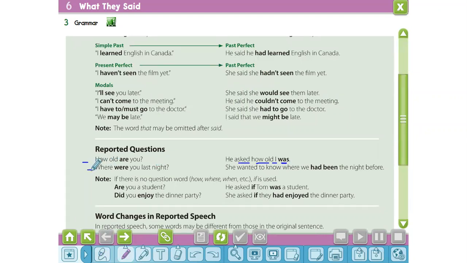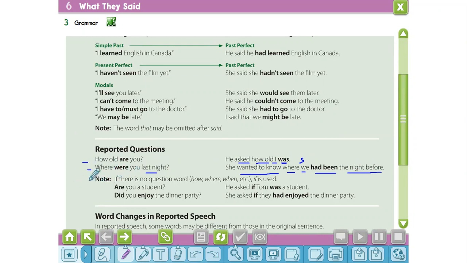The next example: "Where were you last night?" We can use the reporting verb asked or wanted to know for the reported question. Then we will use the question word, where. After that, we will use the subject, we, and we will change the tense from past into past perfect, had been. So the answer will be: she wanted to know where we had been the night before. Last night will be changed into the night before.